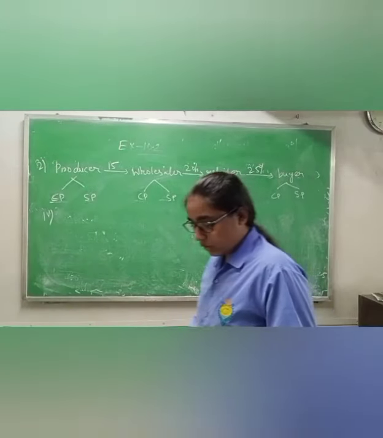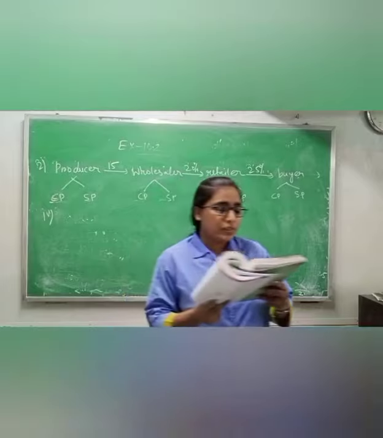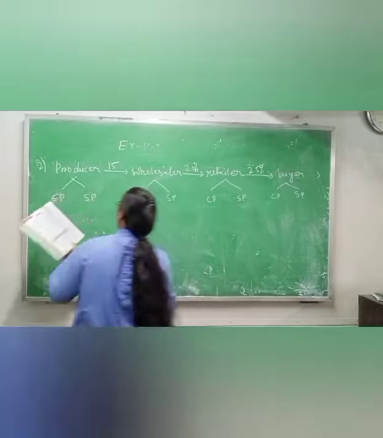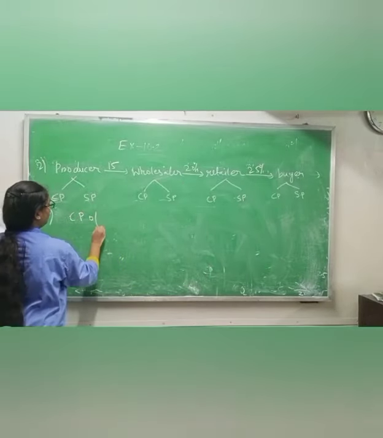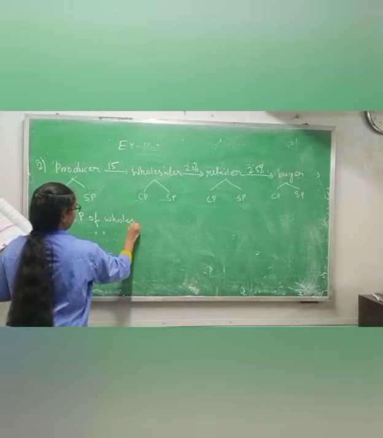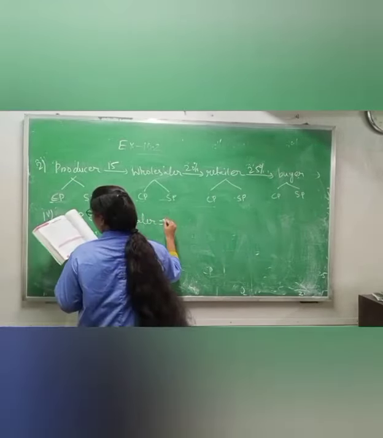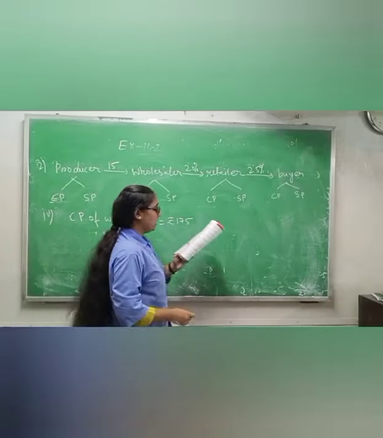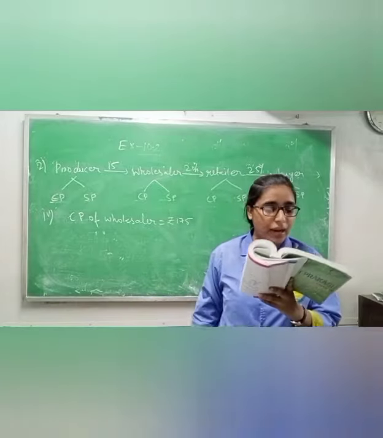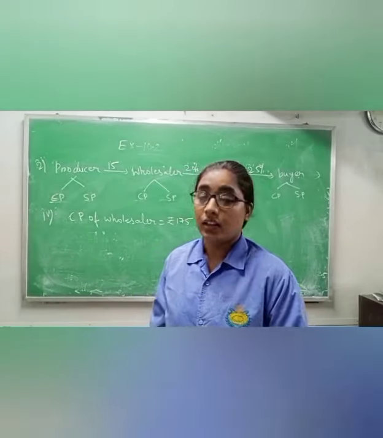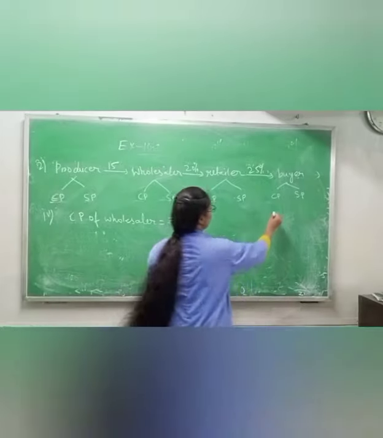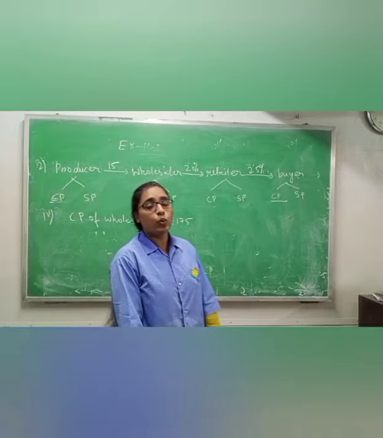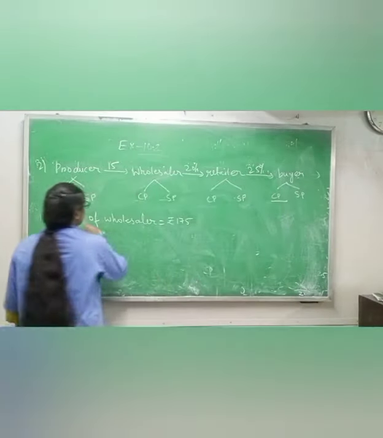Now class 9, read question number 2 part 4. The bag which the wholesaler has bought at rupees 175, means cost price of wholesaler. CP of wholesaler is given to you, how much? Rupees 175. Let us calculate how much money a buyer will give to buy the bag. They are asking how much money a buyer will give, means what is the cost price of buyer, if the wholesaler's cost price is rupees 175.